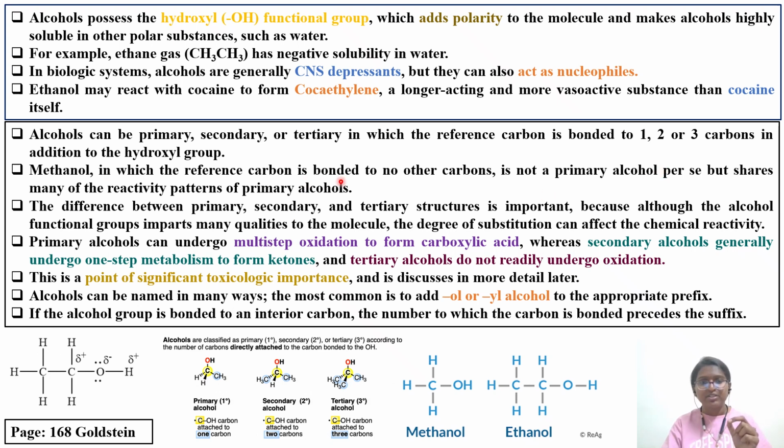Methanol, in which the reference carbon is bonded to no other carbon, is not a primary alcohol per se. In the case of methanol, CH3OH, the carbon is attached to the OH group and three hydrogens are there. So there is no other carbon attached to the methanol. But still, its characteristic physicochemical properties are similar to those of a primary alcohol. So methanol, in which the reference carbon is bonded to no other carbon, is not a primary alcohol per se, but shares many of the reactivity patterns of primary alcohols.